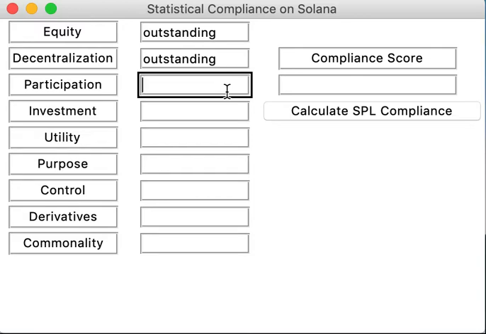Participation. One of the things that the Howey test requires is that there's an expectation of profit solely from the efforts of others. If members of the asset or participants in whatever the network is are actively participating in exchange for the asset, or to get the asset, or with the asset, then it's likely that the asset is not a security.